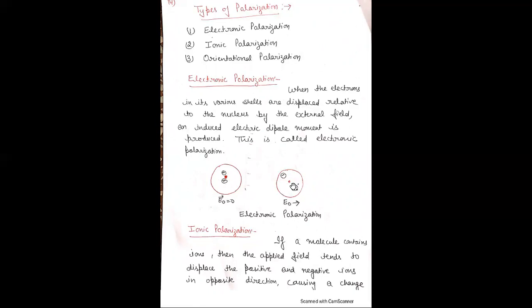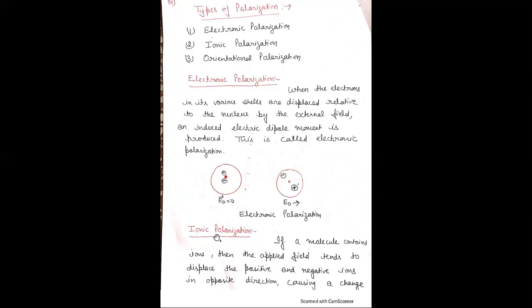When electric field E naught is applied, then there is a separation between nucleus and the electron. Therefore here an electric dipole is generated. Therefore here an induced electric dipole moment is produced. Induced, because here negative and positive charges coincided, there is no permanent dipole moment. Here induced means which is induced by the action of the external field E naught.